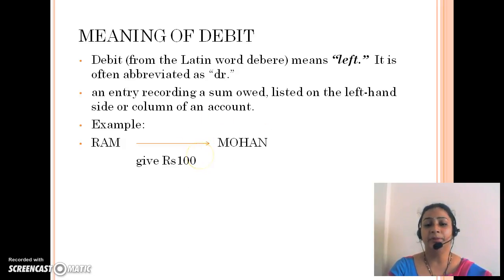For example, suppose Ram had given some money to Mohan, suppose rupees 100. Whenever Ram gives some rupees to Mohan for any reason, that means in future Mohan has to give him rupees 100 back. That means Mohan will be the debtor of Ram, because in future it is a positive thing for Ram to get this money back, and that's why it is an asset for him and it will be debited.